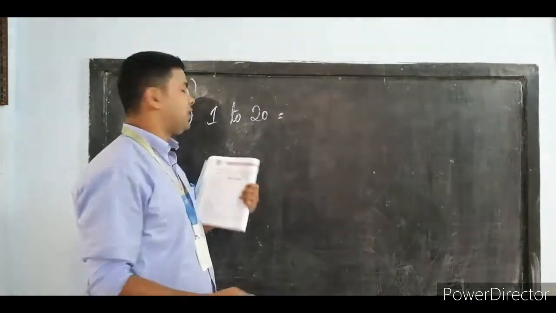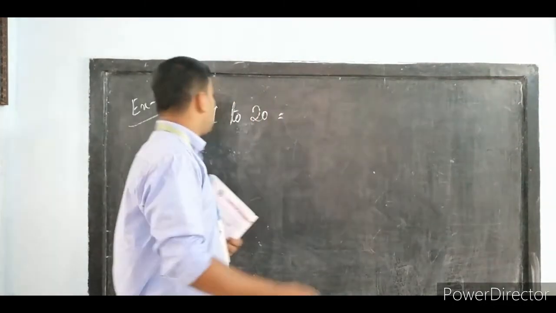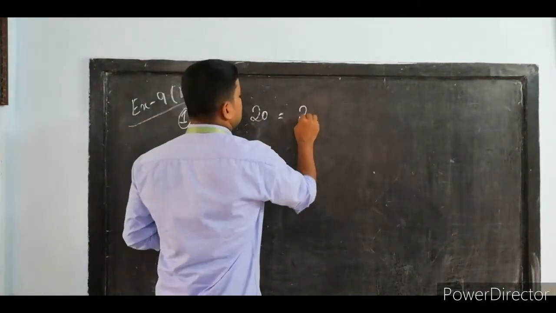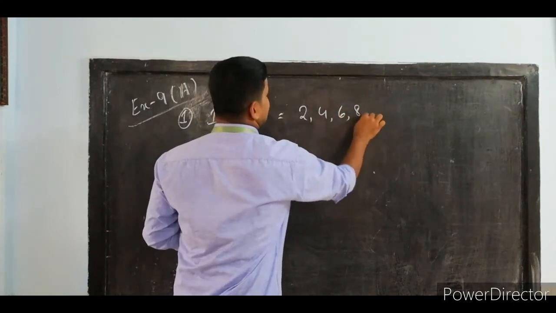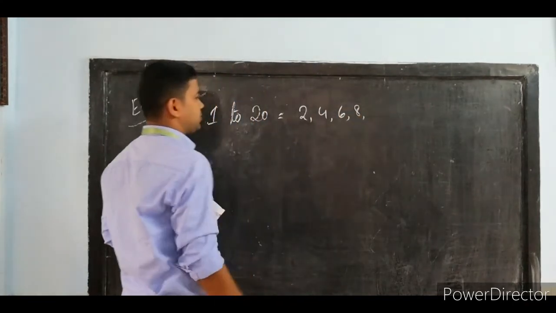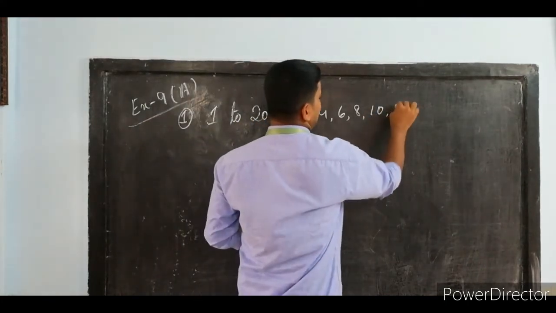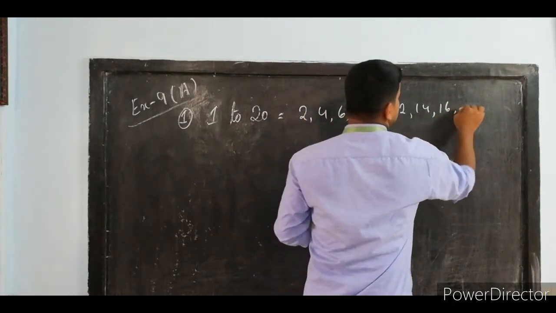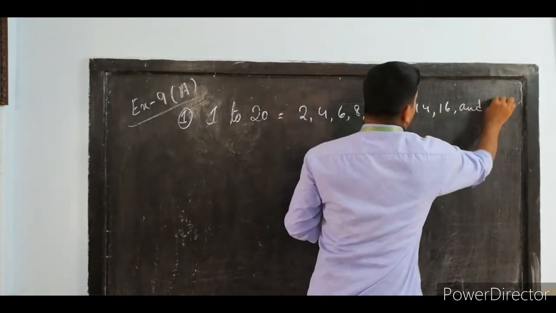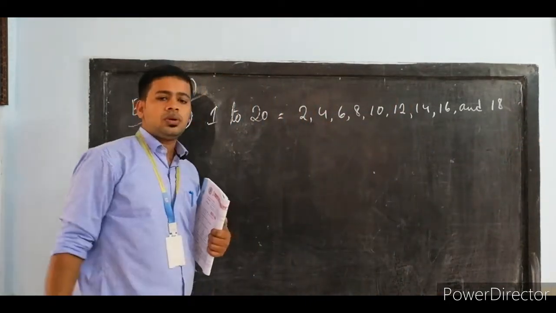We know for even numbers: 2, 4, 6 and 8, isn't it? So we'll start from 2, then 4, then 6, then 8. You see, these are the single digit numbers, obviously. And after 8 what comes? 10, then 12, 14, 16 and 18. These are the even numbers from 1 to 20.